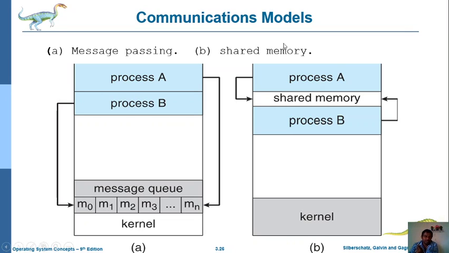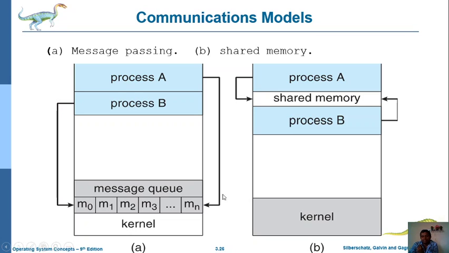We can observe that the first diagram indicates the message passing system and the second one is shared memory. Message passing means that to complete process execution, a particular process depends on or cooperates with some other processes. In that situation one process sends messages to another process, that is, a number of processes send some messages to complete their execution. Here we can observe process A, process B and so on, and this is the message queue: message 0, message 1, message 2 and so on, up to message n.